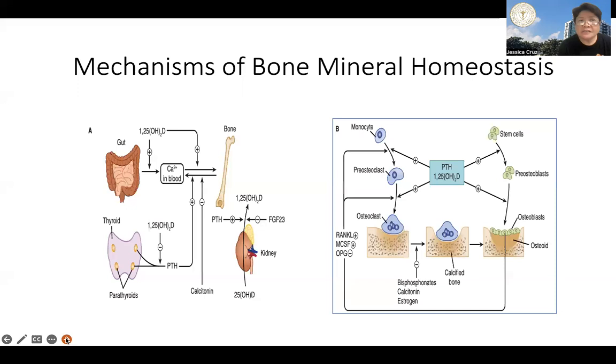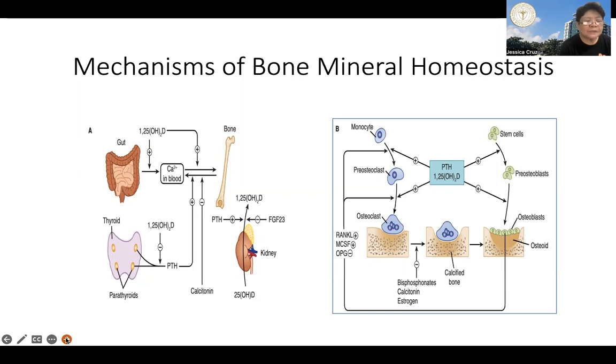This process is stimulated by parathyroid hormone, secreted by the parathyroid glands. Now, the bones also produce fibroblast growth factor 23 or FGF23, which inhibits renal production of calcitriol.